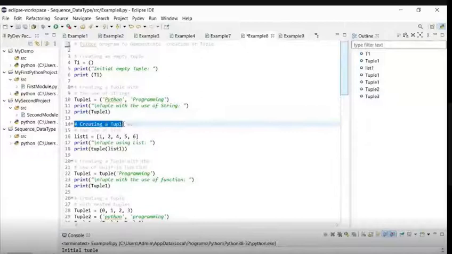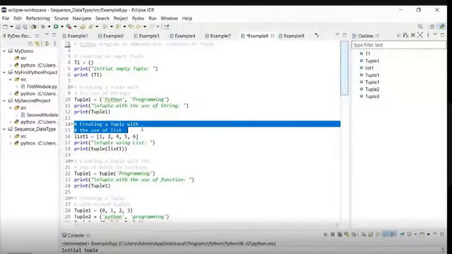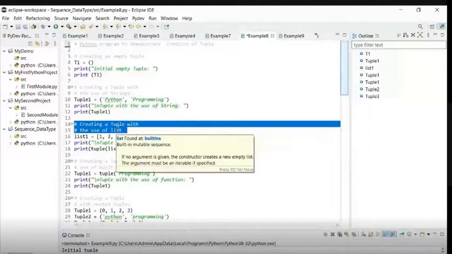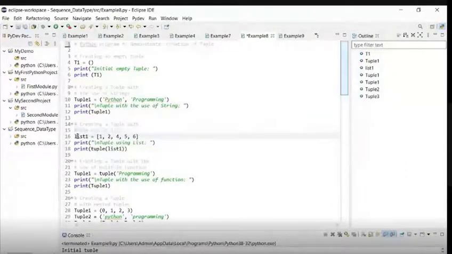Now the next is creation of tuple with the use of list. So we are going to create a tuple with the help of a list. Okay. So here I have to declare a list first of all. So list 1 is a variable of type list. Why is list 1 a type of list? Because I have declared it with a square bracket. So when you declare anything with a square bracket, it is a list. Okay. So it is a list over here, with comma separated values 1, 2, 4, 5, 6. So this is a list.